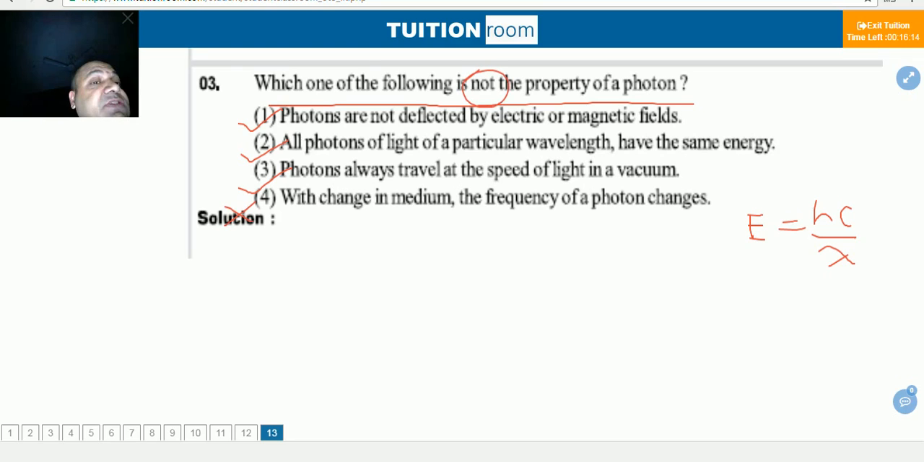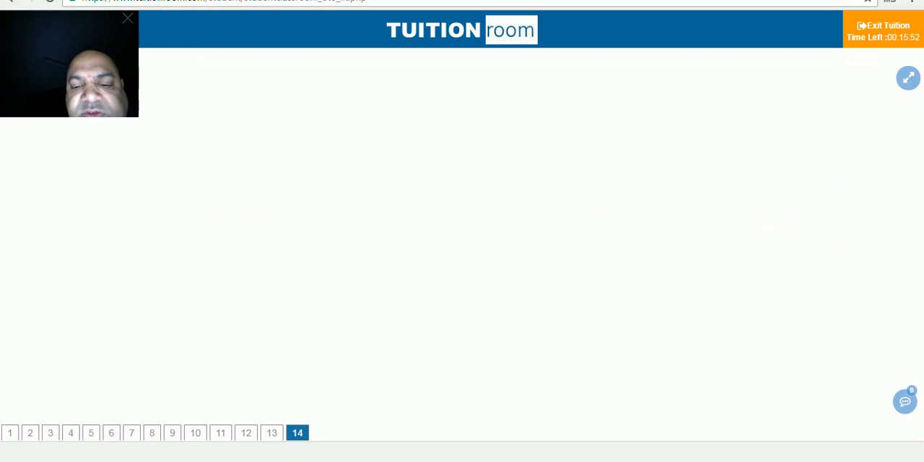Photon की property कौन सी नहीं है? Then this fourth is not the property of photon. When we change the medium, then frequency of photon will not change. Speed changes, wavelength changes, but frequency of photon will never change. Okay. Now I am going to take the next question.